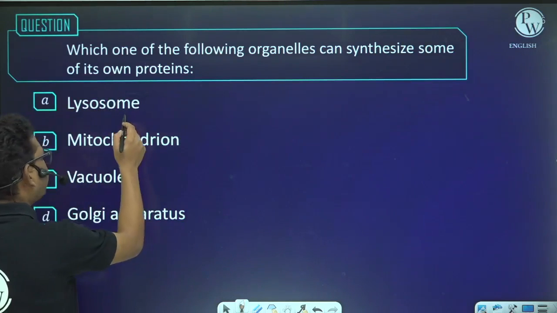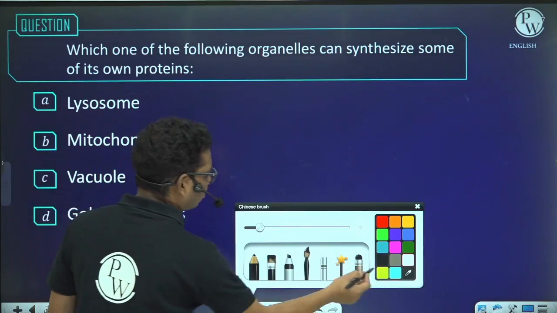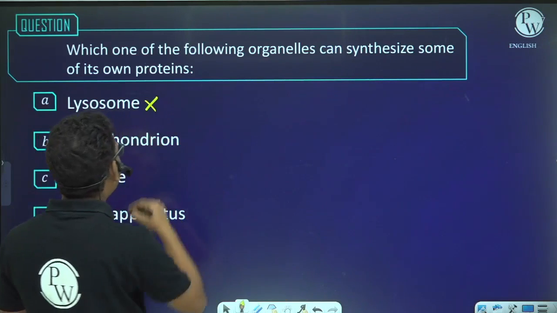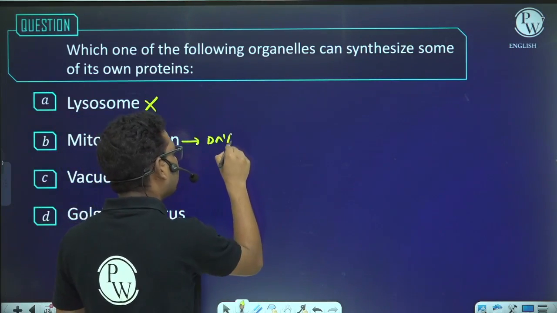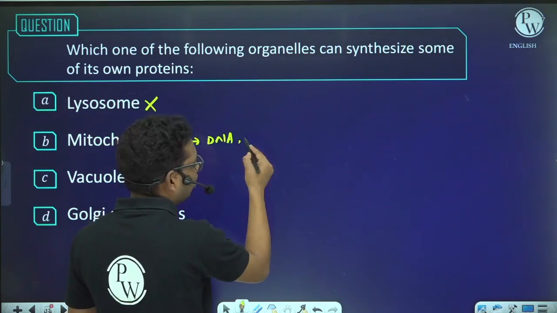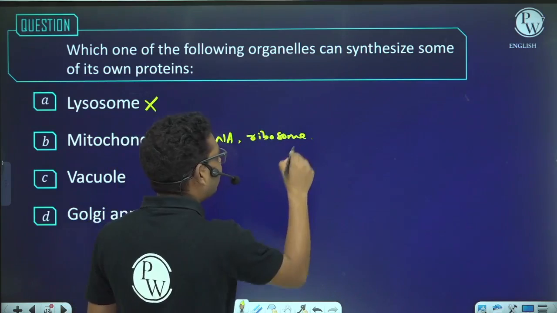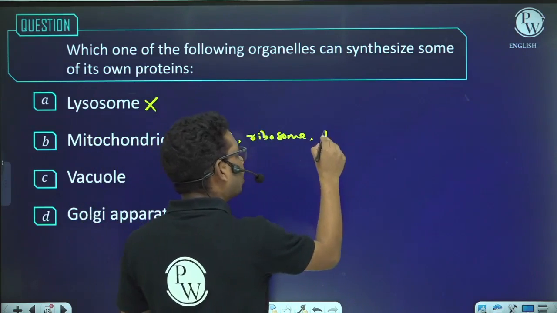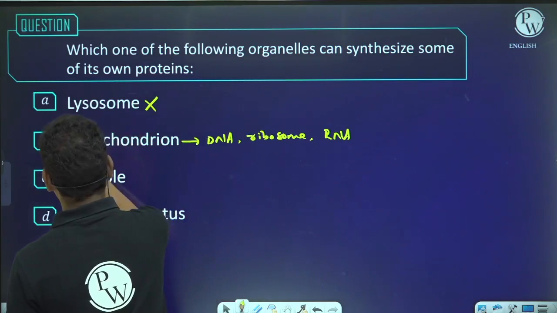See, lysosome, does it have any DNA or RNA? No. So that is why it will not synthesize any protein. What about mitochondrion? Yes, mitochondrion has DNA. It also has 70S ribosome, and apart from ribosome and DNA, it also has RNA. Three types of RNA are present over here. So that is why the answer will be B.